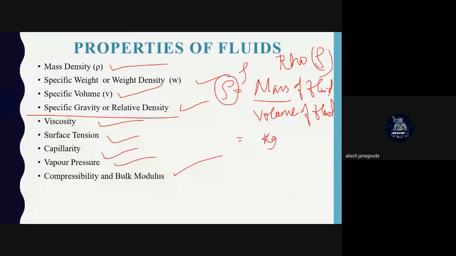Kg per meter cube, not mm cube. So what it means is, correct, kg per meter cube. Rho is kg per meter cube.